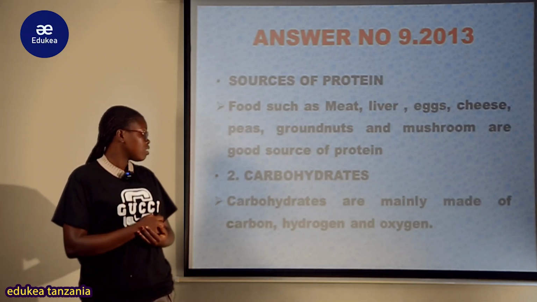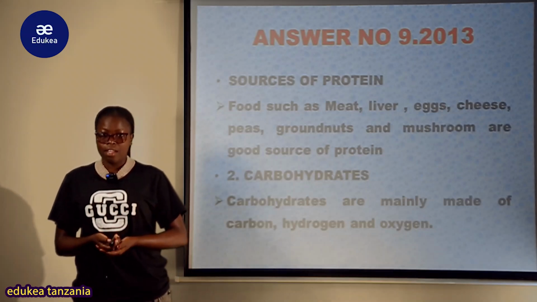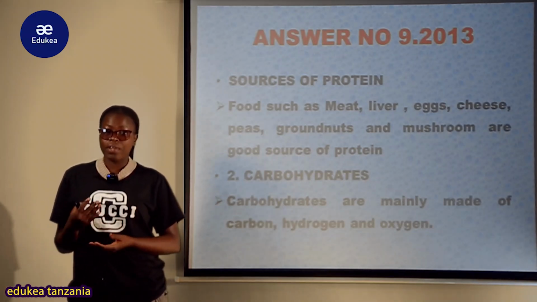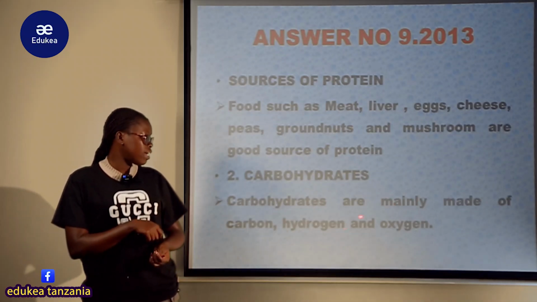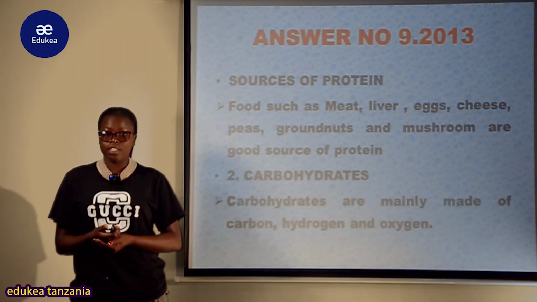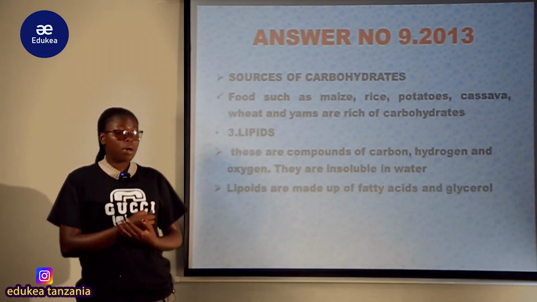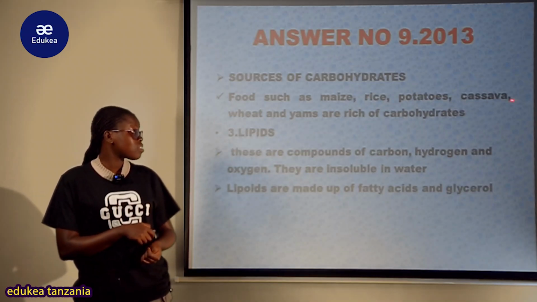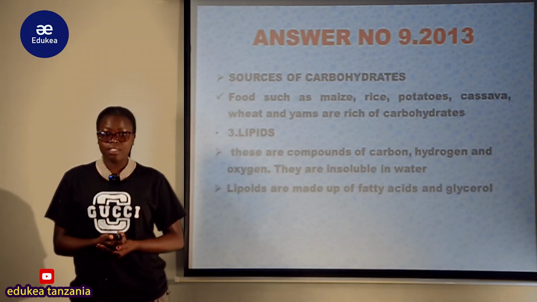And the second one is carbohydrates. Carbohydrate hapo tunazungumzia wanga. Wanga sana sana tunapata katika hivi vyakula, kwa mfano vya nafaka. Is where you get the carbohydrate. So carbohydrates are mainly made up of carbon, hydrogen, as well as oxygen, and simplified ni glucose. And sources of carbohydrates, food such as maize, rice, potatoes, cassava, wheat, and yam are the rich sources of the carbohydrates.